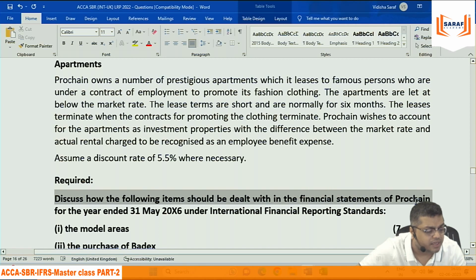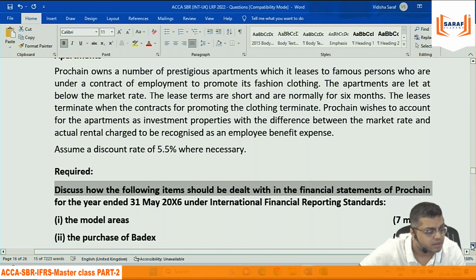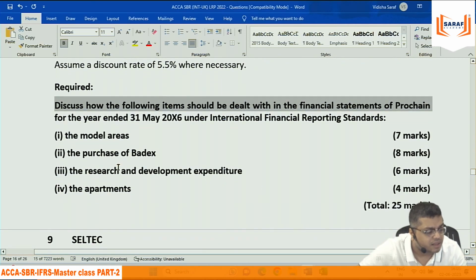Discuss how the following items should be dealt with: the model area, the purchase of beddocks, the research and development, the apartments.